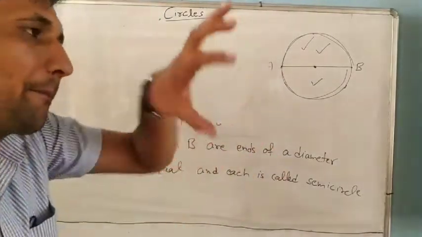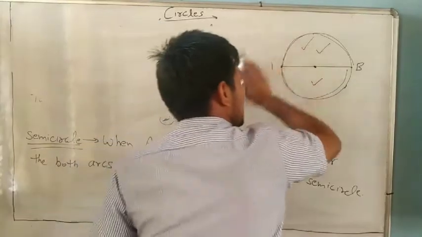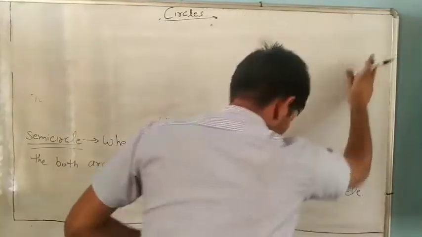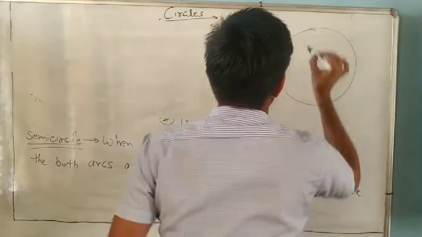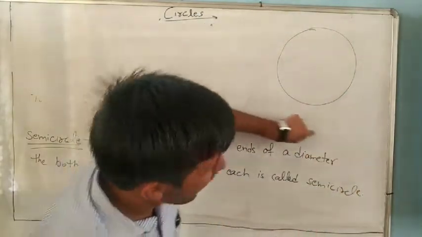Everyone knows what circumference is. Circumference is like a perimeter: the total length of the outer boundary.